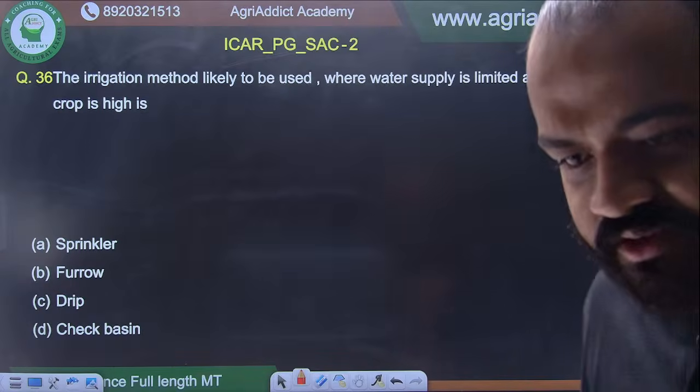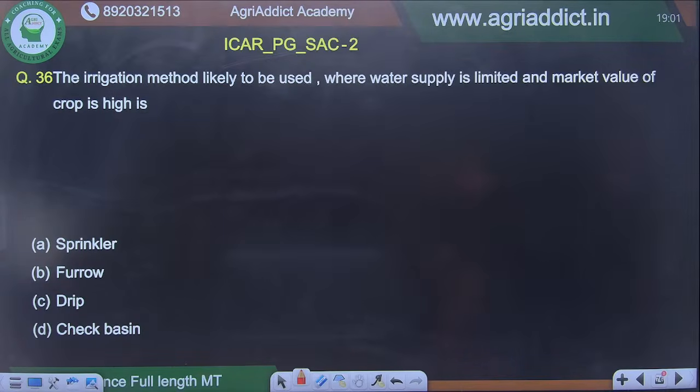Someone has asked, what is the unit of thermal retentivity? Thermal retentivity is nothing but a kind of heat capacity. It might be heat capacity, it might be specific heat capacity, and it is heat capacity only. So the unit of heat capacity is the same as the unit of thermal retentivity.